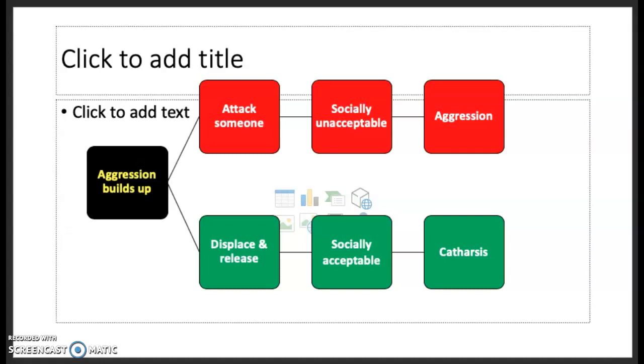A third evaluation point is that aggressive players during sport do not show the same level of aggression in everyday life out of the sport. Also, aggressive cultures can be shown to be learned, and therefore it may not be innate, which is what the instinct theory suggests. Another explanation for aggression is the social learning theory.